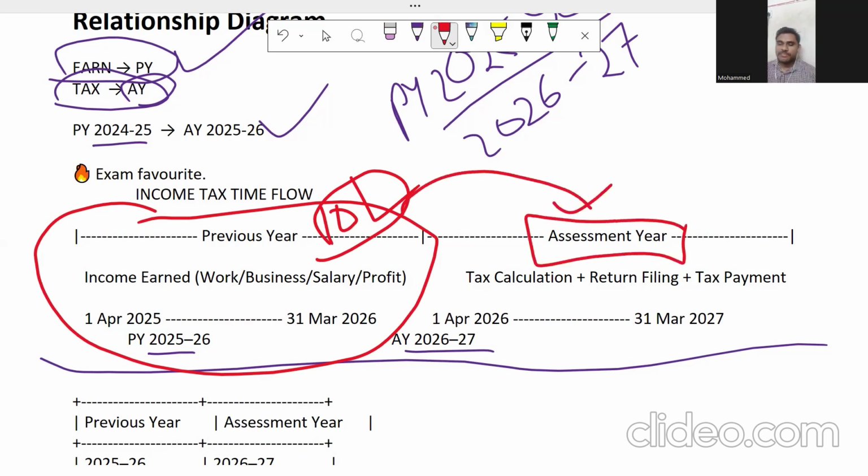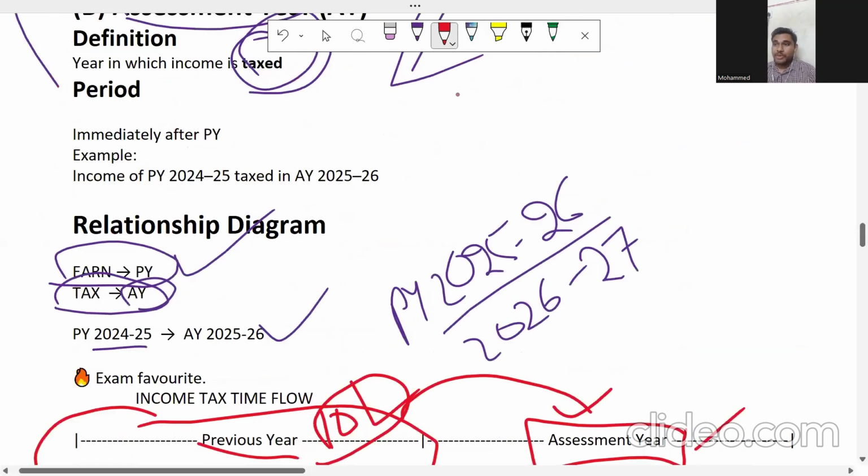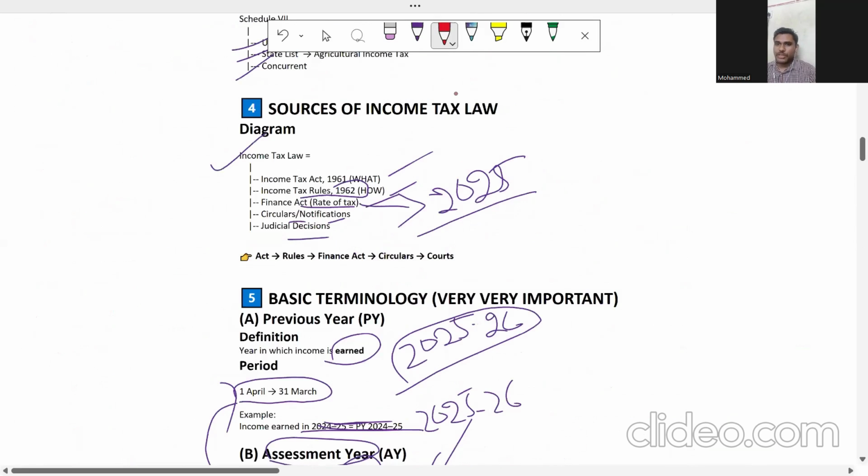Previous year is nothing but the year in which we earn the income. Whatever the income it is, whether it is salary income, business income, whatever type of income it is, the year in which I earn it is the previous year, and the year in which I'm going to pay the tax is the assessment year. These are very important from the examination point of view. I'm going to give an MCQ as well for you to solve.